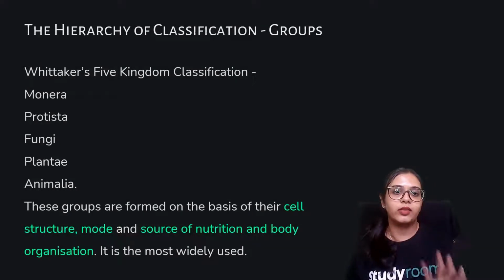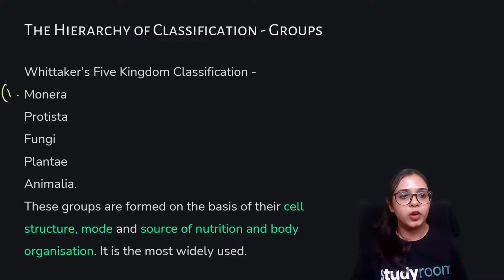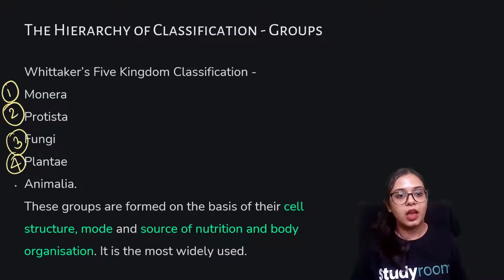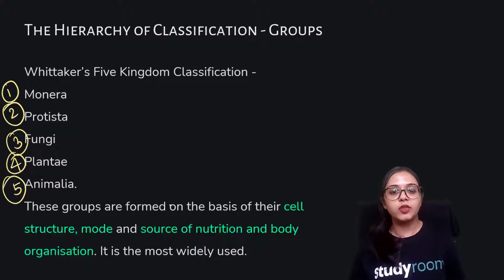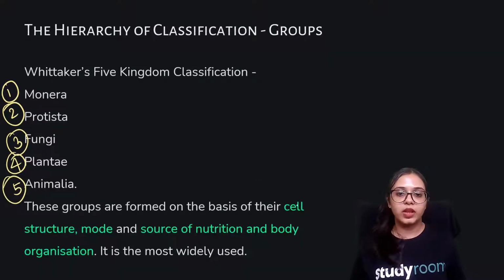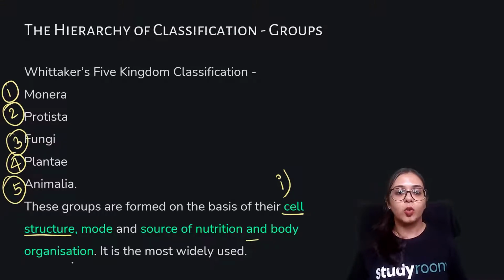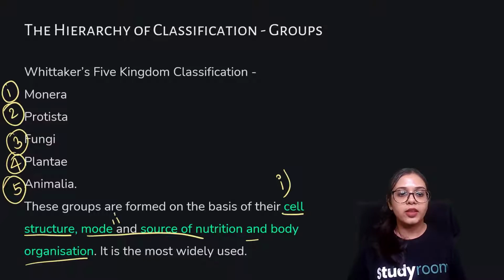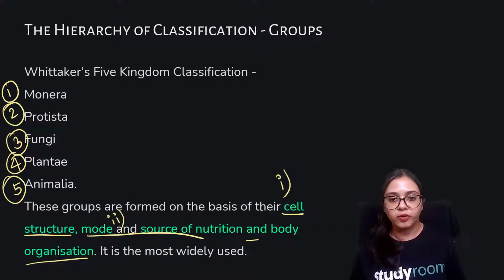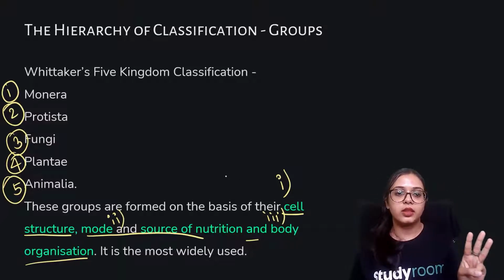So Whittaker's 5-kingdom classification is Monera, Protista, fungi, Plantae and Animalia. These groups are formed on the basis of their cell structure, which means whether they are eukaryotes or prokaryotes. The body organization means whether they are multicellular or unicellular. And there is the mode and source of nutrition, means whether they are autotrophic or heterotrophic. So 3 broader categories. This is to be remembered.